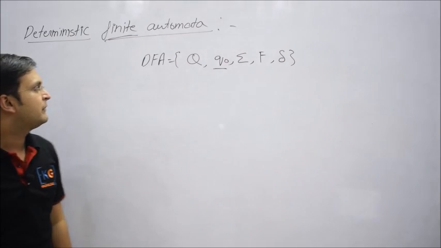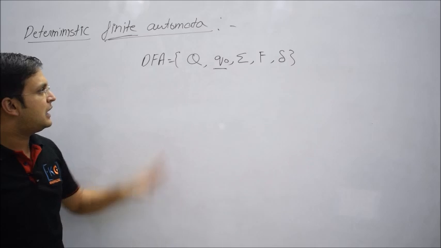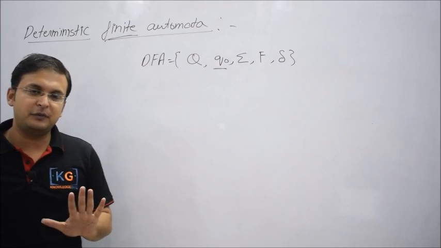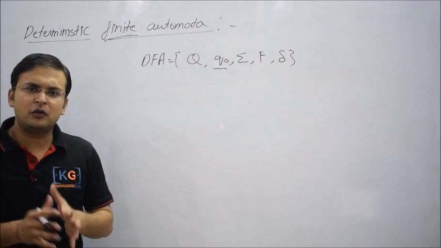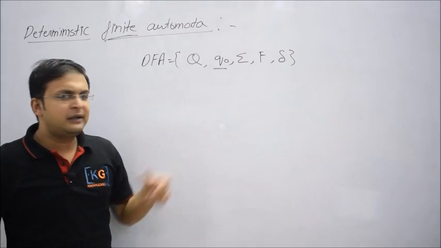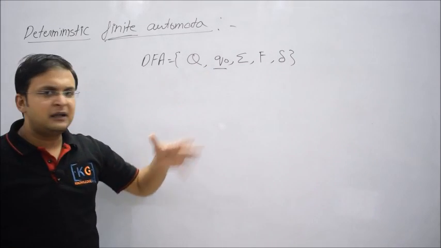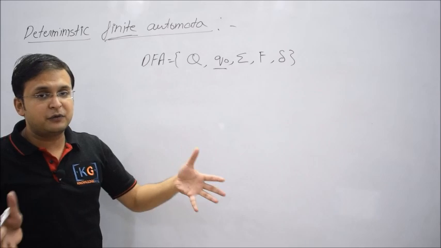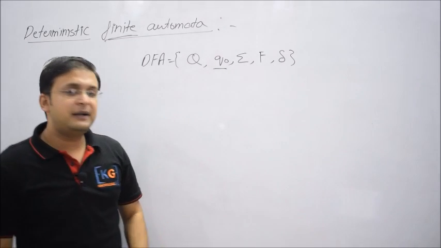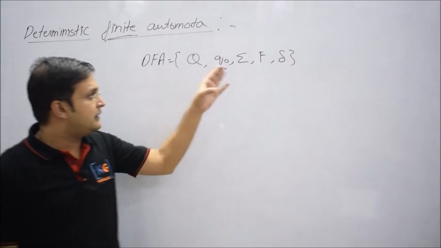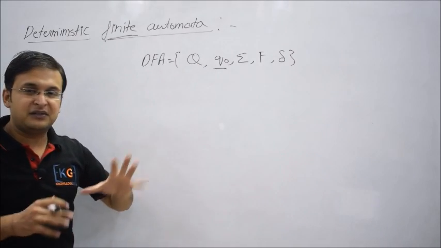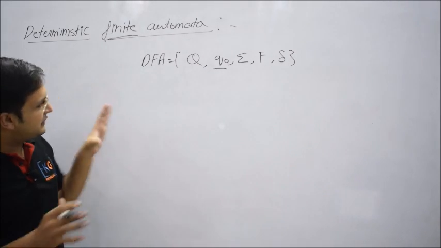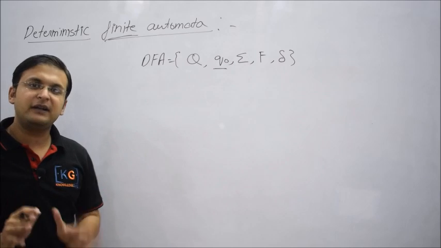Now you understand, if I define mathematically, a DFA requires 5 tuples to be defined, and what are those? It is capital Q, which is nothing but the total number of states, Q naught the initial state, sigma the input alphabet or set of input symbols, capital F the set of final states, and delta the transition function. It seems quite mathematical, so let me discuss everything with the help of an example.